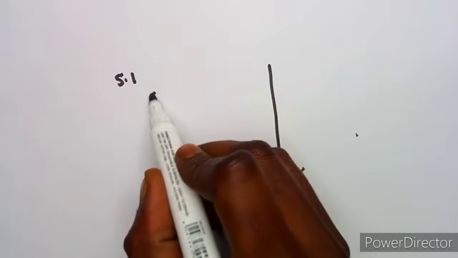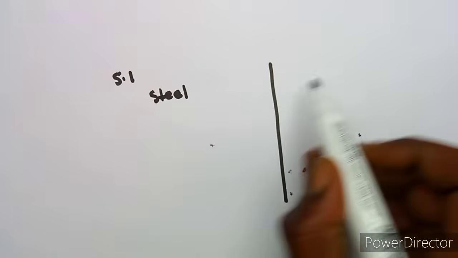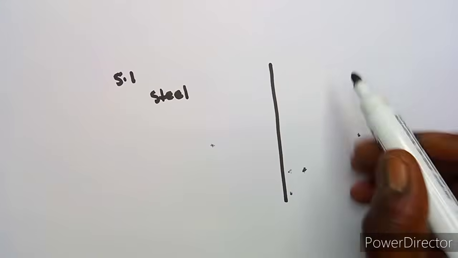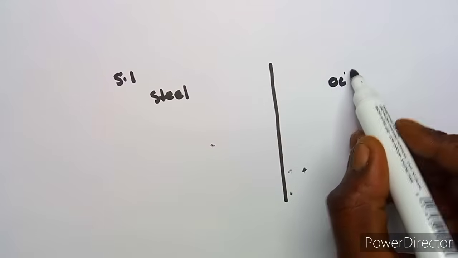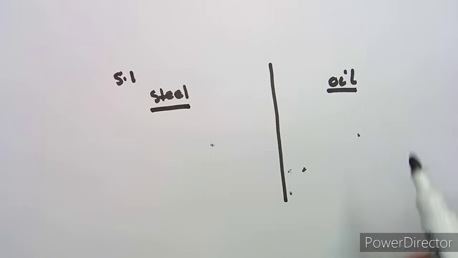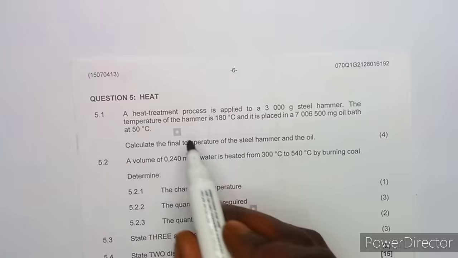We've got 2 things that we have. Remember when we talk about the loss of heat and the gain of heat, these things, guys, you just need to know them. So we've got a steel hammer, and also this one, is it oil? Okay, this one is oil, it's not water. I'm used to water. Okay, so we've got oil in this case. So we've got the heat treatment.